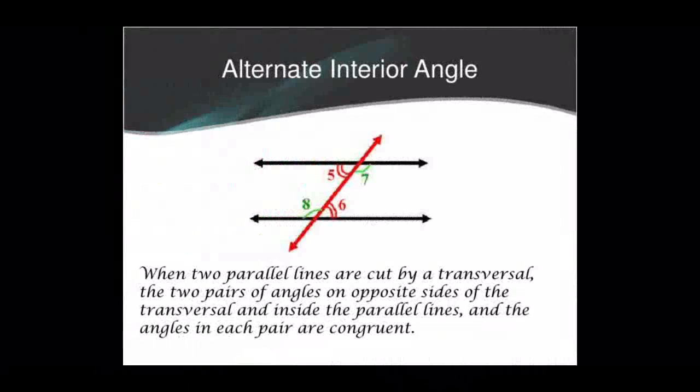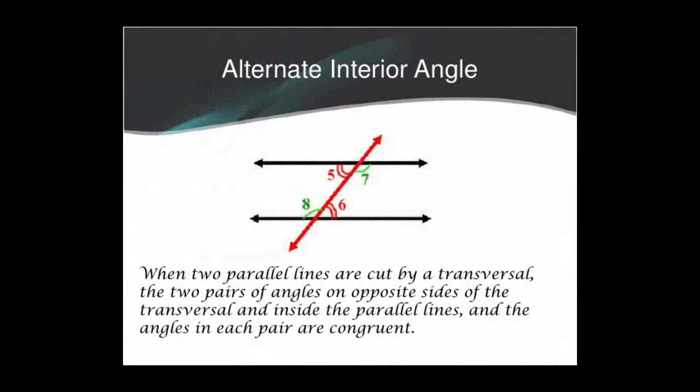Okay, next, alternate interior angles. Here, two parallel lines are considered. These two parallel lines are intersected by a transversal. Then in between the two parallel lines, there are a total of 4 angles. Yes, dear children. Then here 7 and 6. 6 and 7 are the angles on the same side of the transversal, or 7 and 6 are co-interior angles.